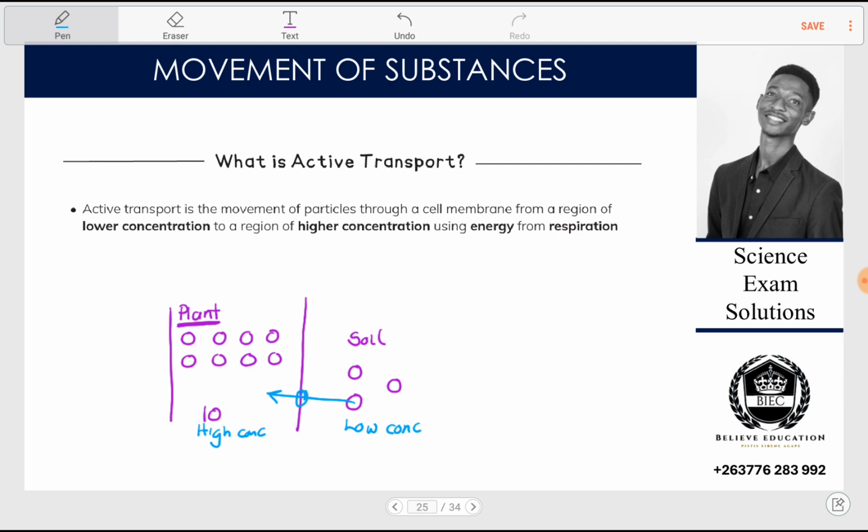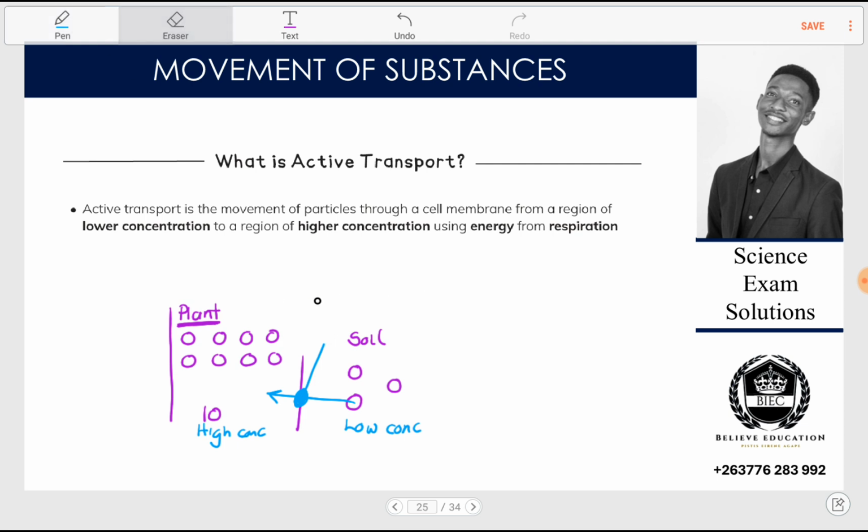Which means there is need for something here which would facilitate that process to happen, because naturally it wouldn't occur. Then there is need for a certain species X. This X is the one who takes nutrients from low concentration and puts them into the plant where there is high concentration. So this is the basic overall idea of what active transport is.